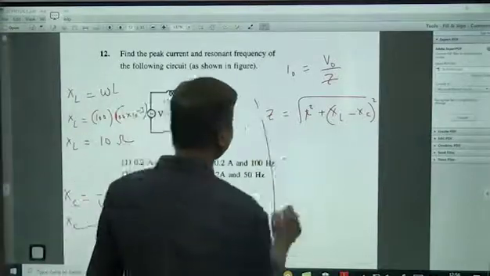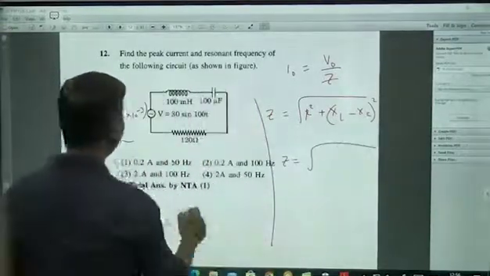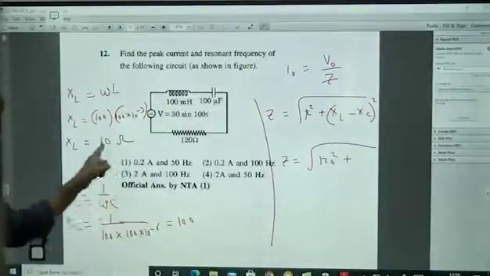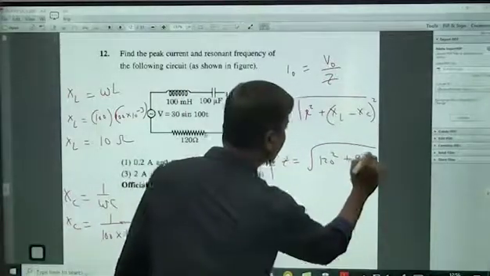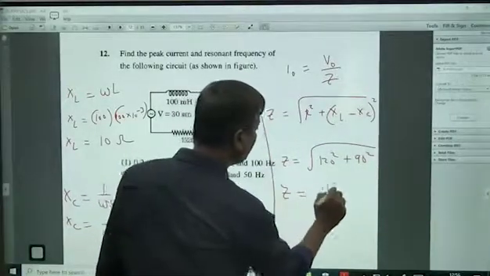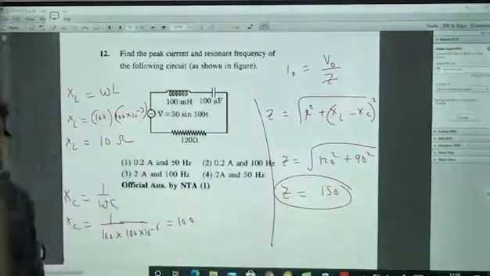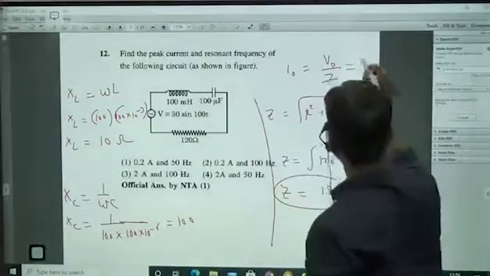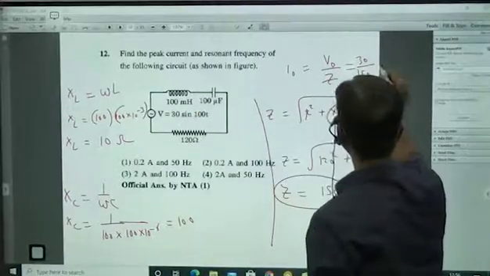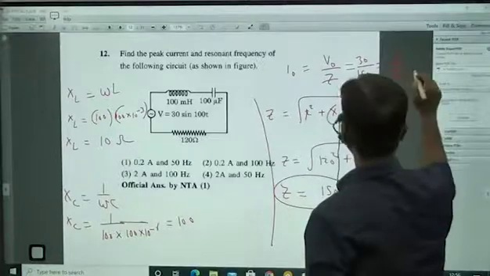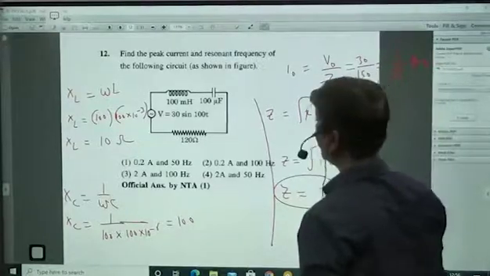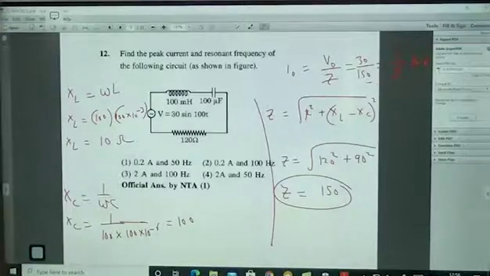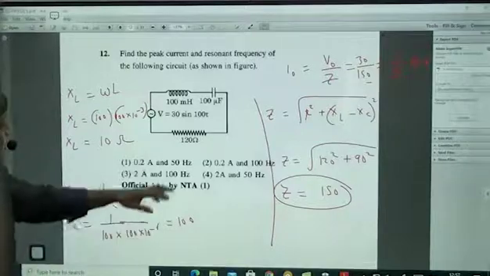So what is Z? Z is the square root of R square, R is 120, square, plus (XL minus XC), 100 minus 10, 90, so 90 square. And this value will be 150. 120 square plus 90 square gives 150. That is Z. So I naught is V naught by Z. V naught is 30, Z is 150. So you will get 1 by 5 amperes. 1 by 5 means 0.2 amperes you will get. Okay. 0.2.